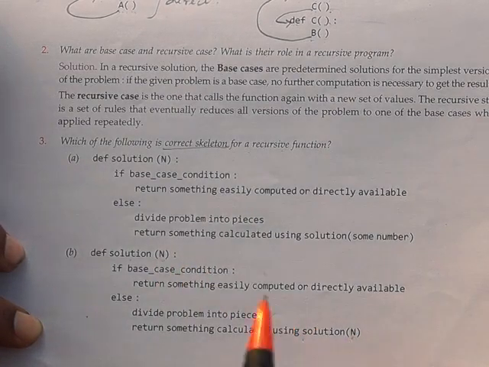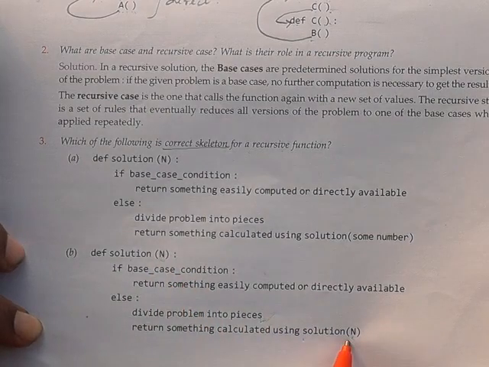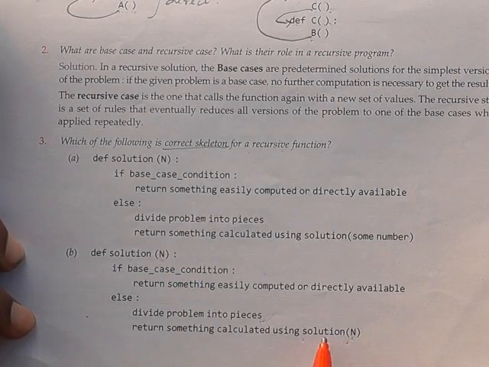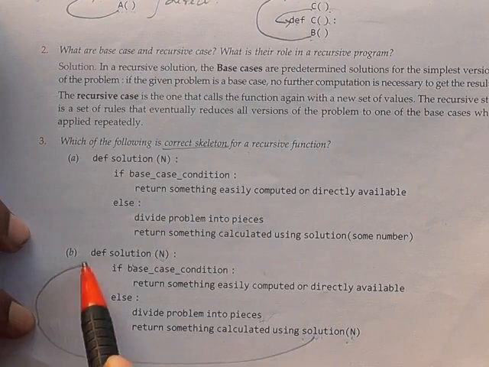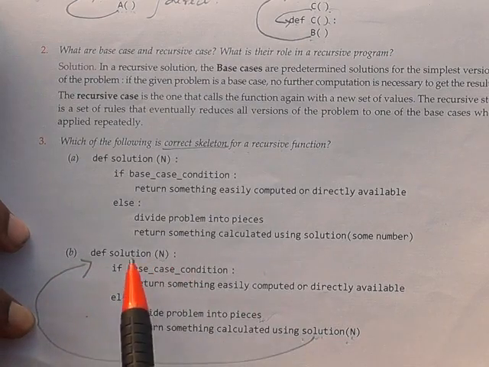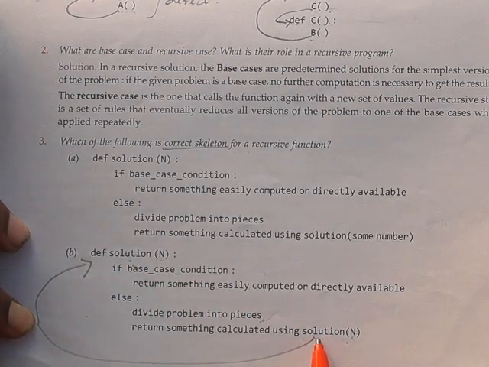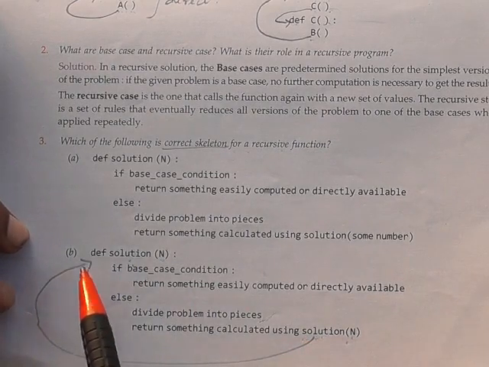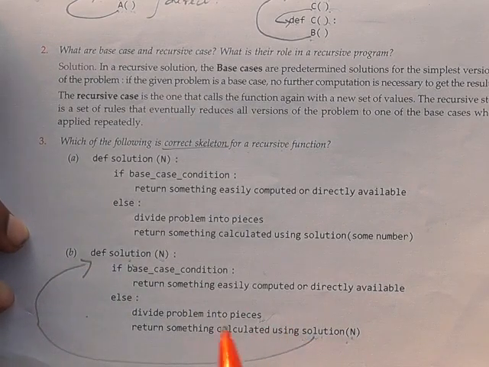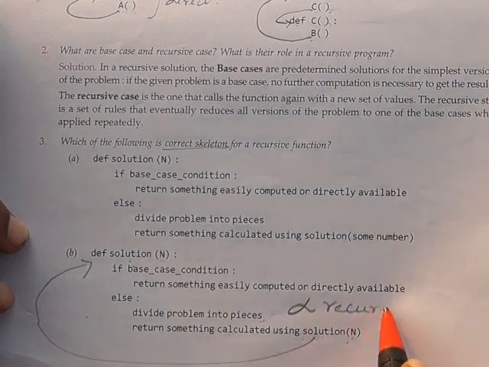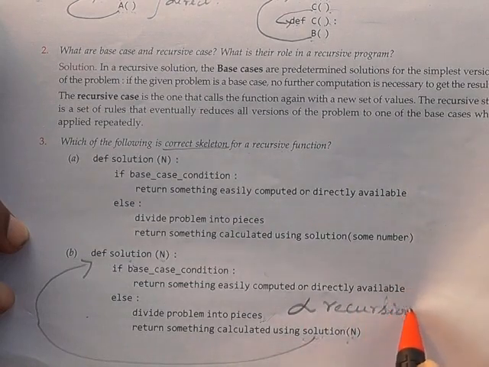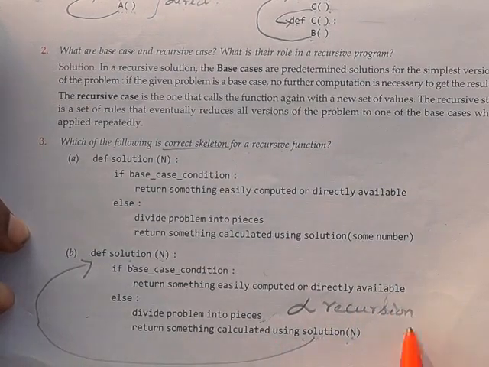If you give it like this, it will call again and again. This function will call this function, and this function will call this function again without any modification. Again this function will call this function. So it will make an infinite recursion loop. So this is false. Got it?